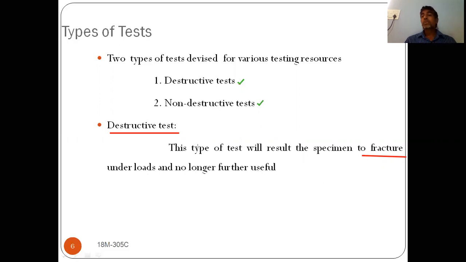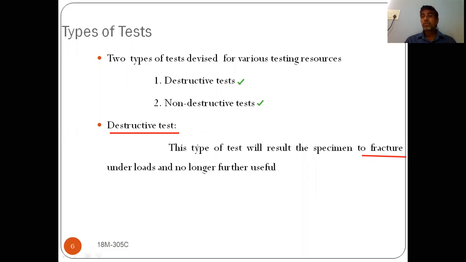So here what we will do in the destructive test, we will apply the loads on the specimen such that it should fail. It should fail means it should fracture. So we cannot reuse that specimen again. Only one time we can use that specimen, because after use it will not be useful again for the test because it fractures.